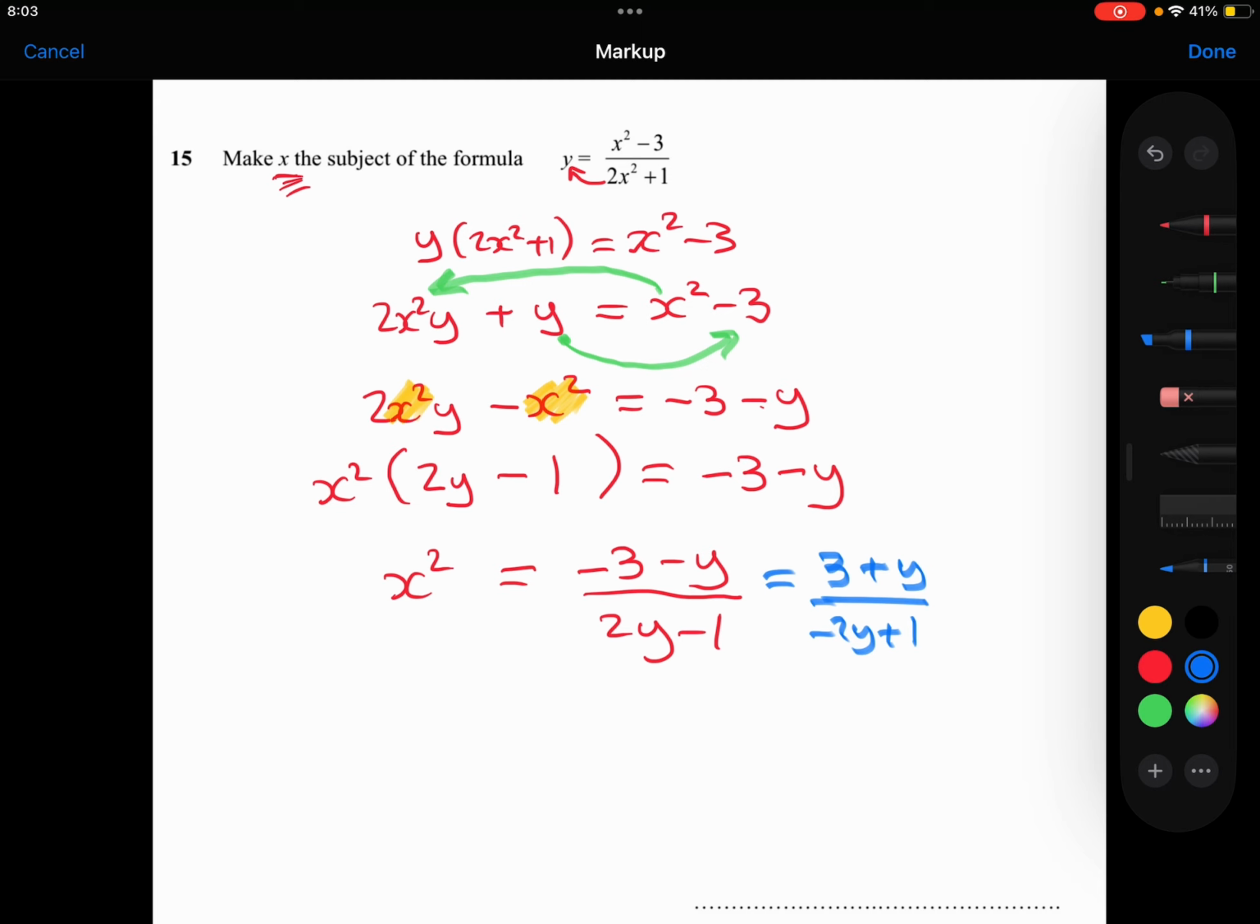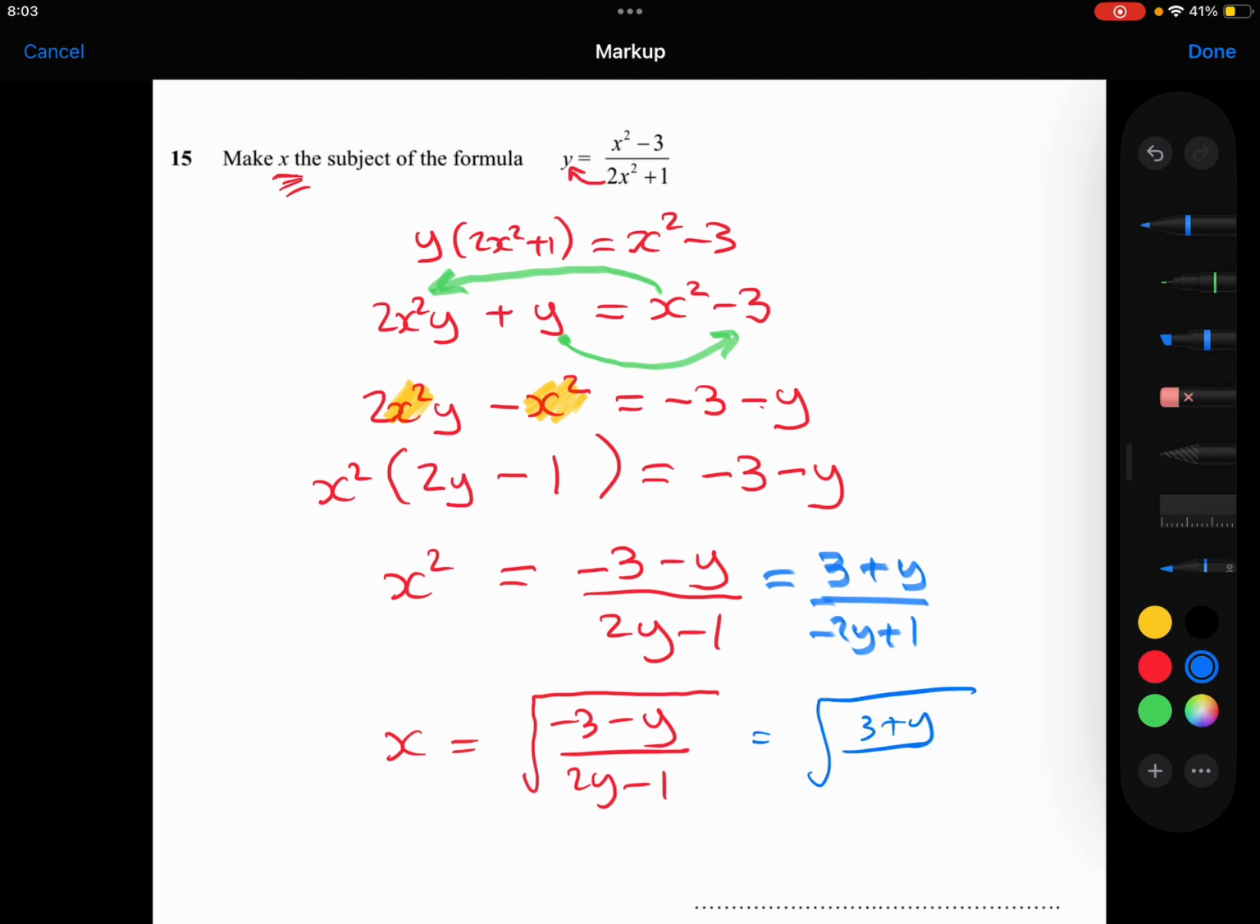You don't have to. You could just get straight on with the last bit of the question, which is square rooting to get rid of that squared. So you could leave your answer as the square root of minus 3 minus y over 2y minus 1. Or you could have left your answer as the square root of 3 plus y over minus 2y plus 1. They're the same thing. You can leave your answer in either way.